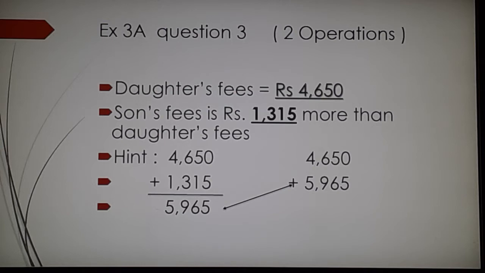Children, once again, 3B exercise is just the simple addition sums, which I am not explaining now. You already know that. Okay, so you can just do it in the textbook. No need to do it in the classwork book. I repeat, 3B exercise is to be done in the textbook itself, not in the classwork book. Clear, children?